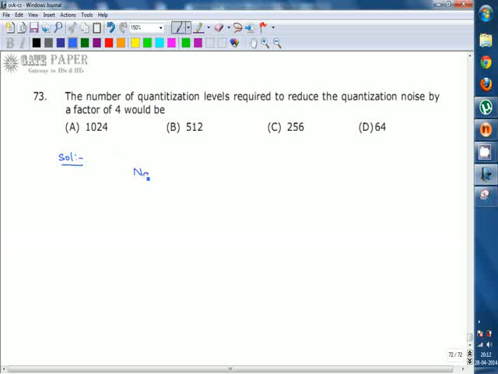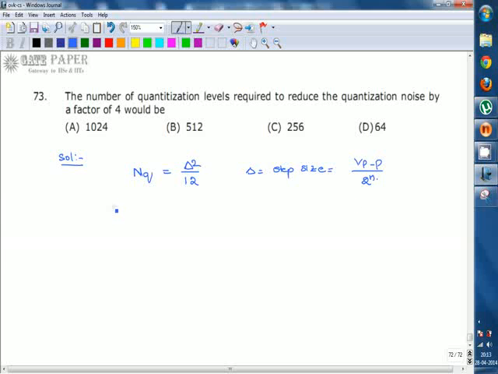Here we denote the quantization noise as NQ. The formula for the quantization noise equals delta square by 12, where delta is the step size. The formula for the step size is V peak to peak by 2 to the power of n, where n is the number of bits.